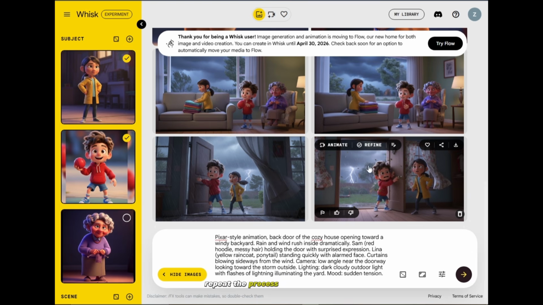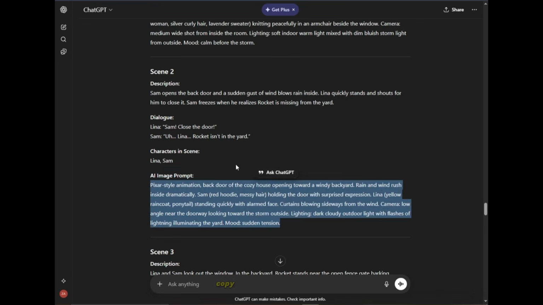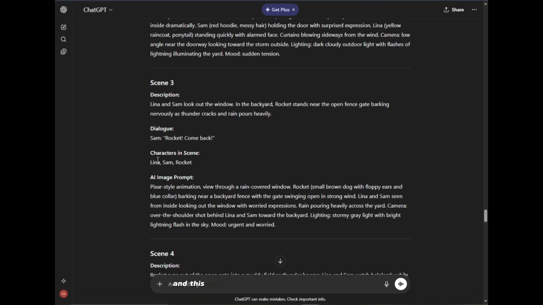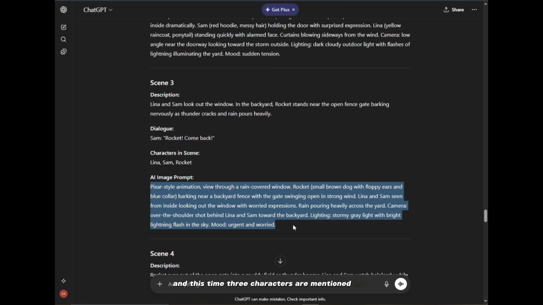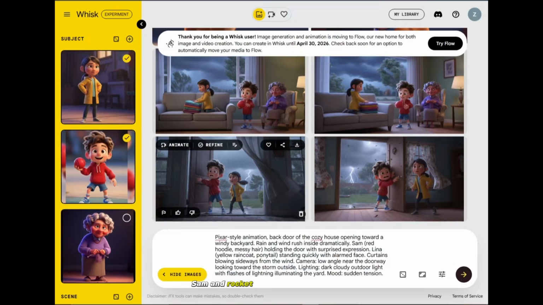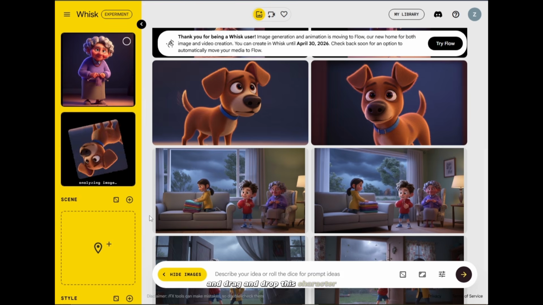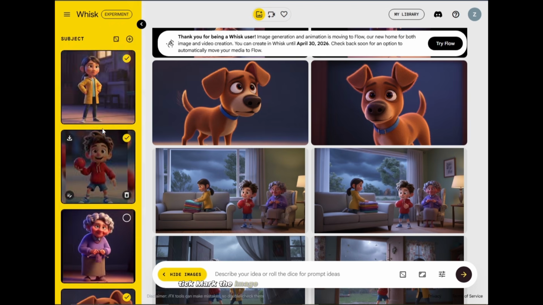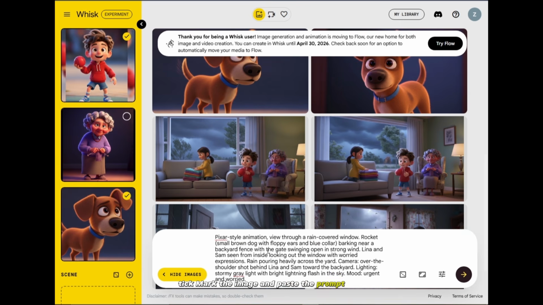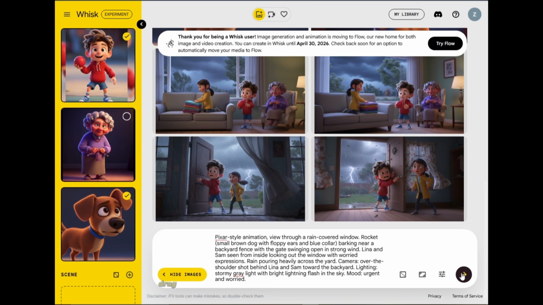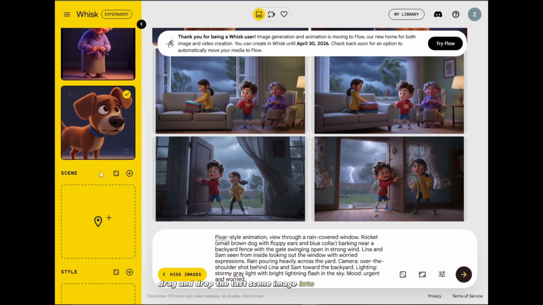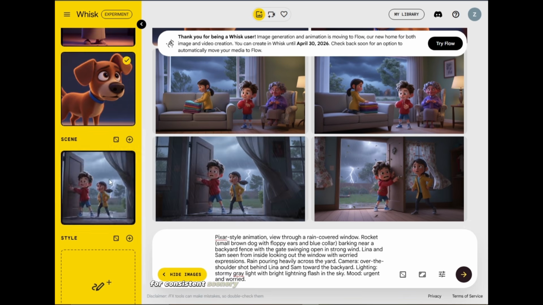Repeat the process, go to ChatGPT, copy the third scene prompt, and this time 3 characters are mentioned, Lena, Sam and Rocket. Go back to Google Whisk, click on the plus icon to add 1 more character, and drag and drop this character. Always wait for the image to analyze. Tick mark the image and paste the prompt. Here you can do one more thing, drag and drop the last scene image into the scene section for consistent scenery, then hit enter and download the image.